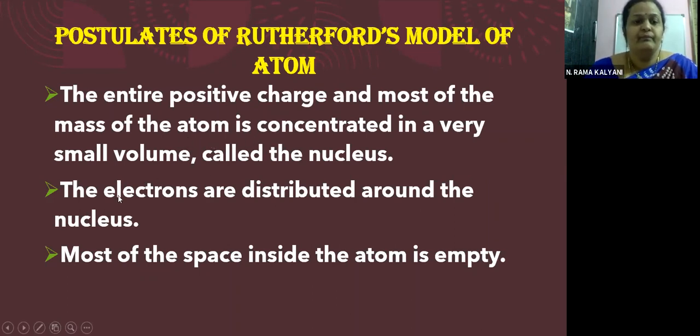Okay, children? The electrons are distributed around the nucleus. They are revolving around the nucleus. Most of the space inside the atom is empty. This is also one of the postulates that we have seen in our videos very clearly, children.